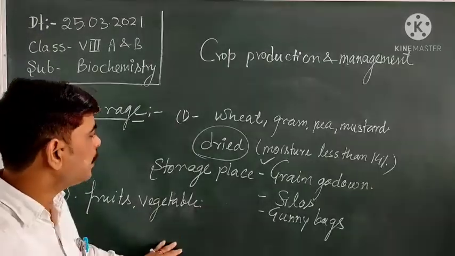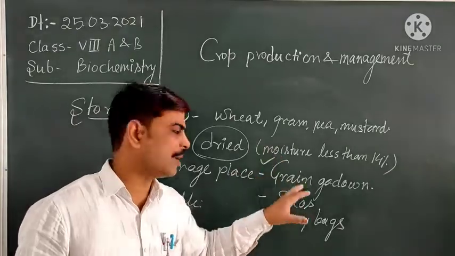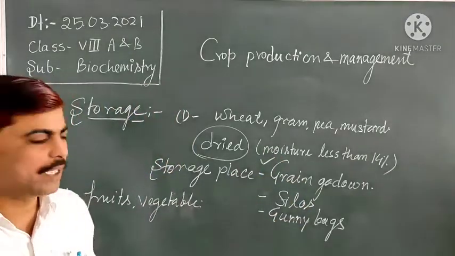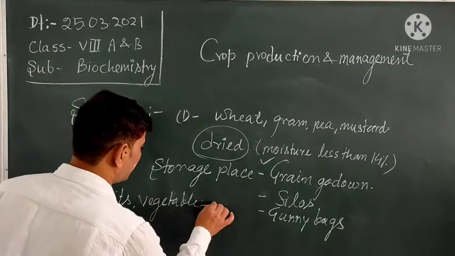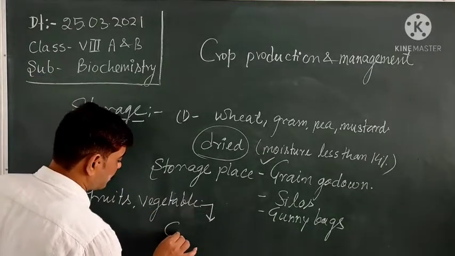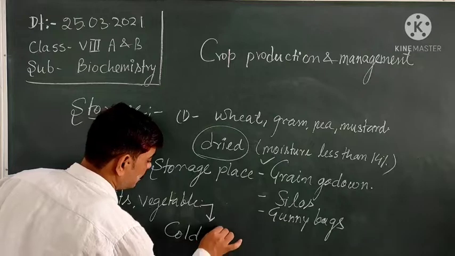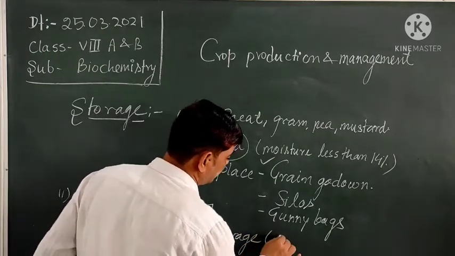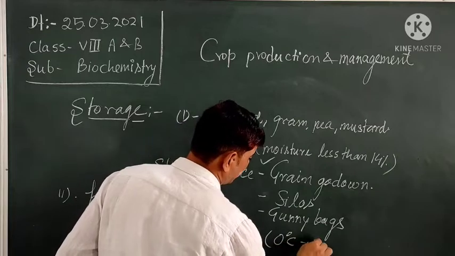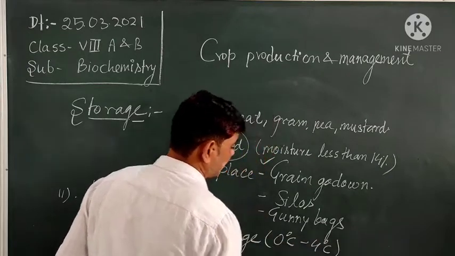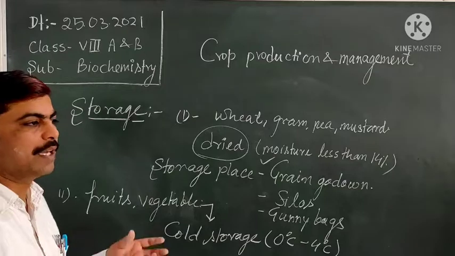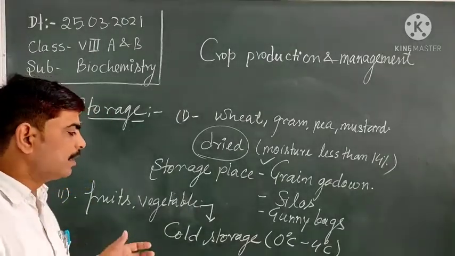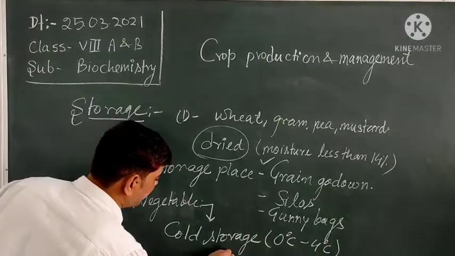They cannot be stored in a dry place using gunny bags, silos or airtight grain godowns. So these can be stored in cold storage, where the temperature should be kept between 0 degree to 4 degree Celsius, where the growth of microorganisms or other infectious diseases is very less.